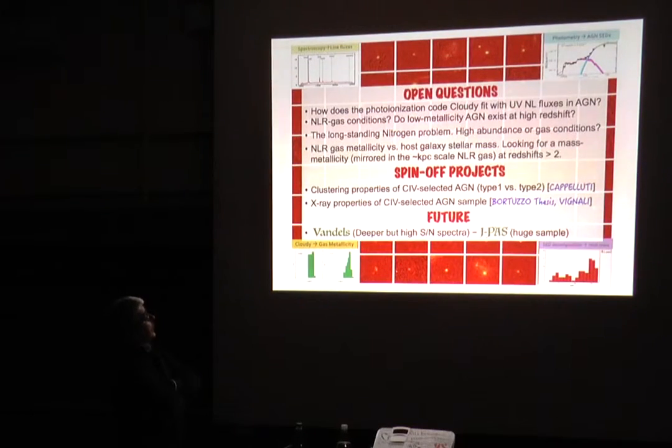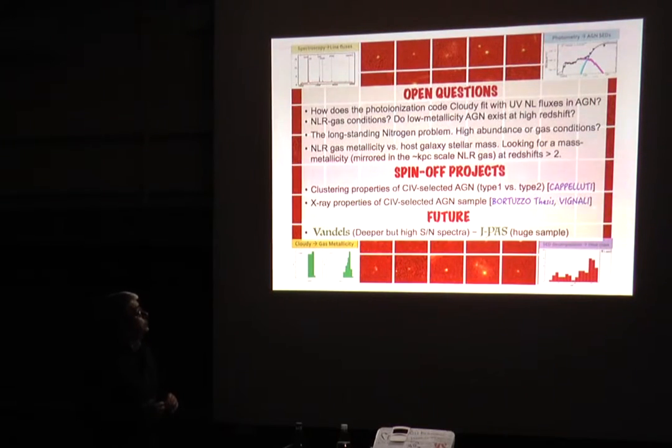With this carbon-selected AGN sample, we also have some spin-off projects, one from Nico, who tried to study the clustering properties of these carbon-selected AGN. We selected type 1 AGN in the same way. I completely forgot in this presentation, but Nico tried to compare the clustering properties of the two types of AGN, and it seems that they have the same clustering properties.